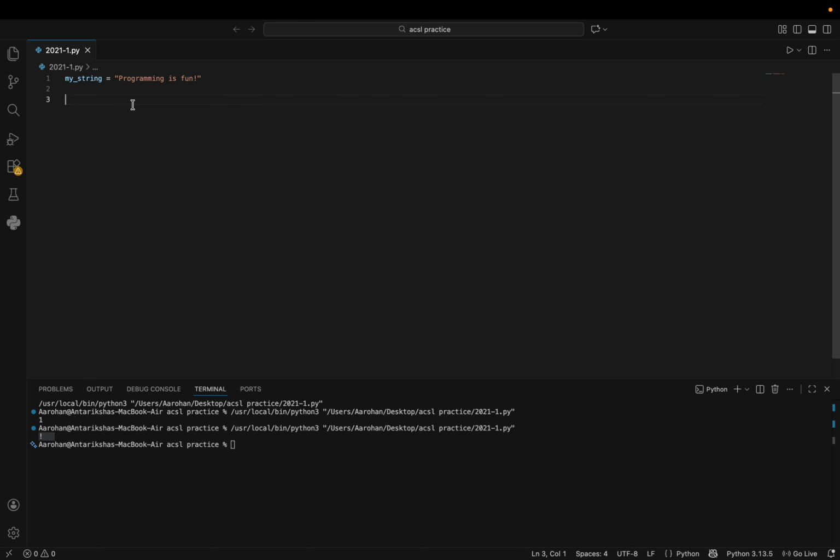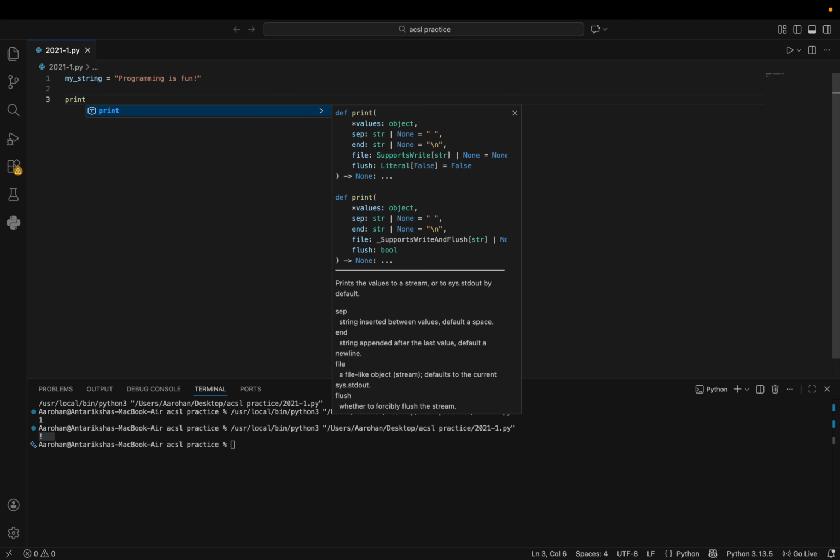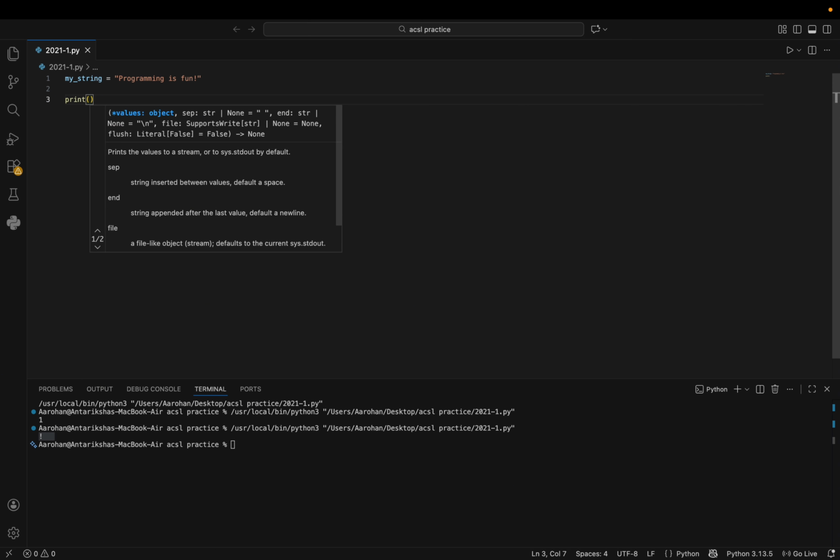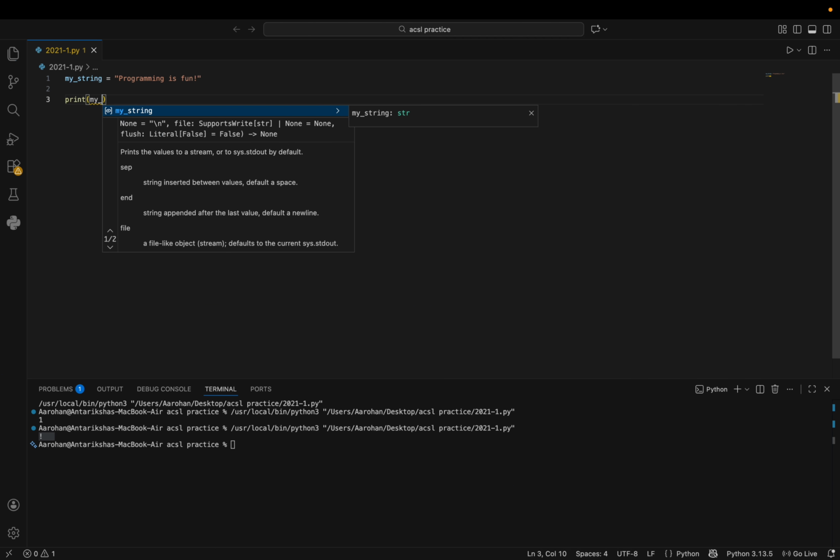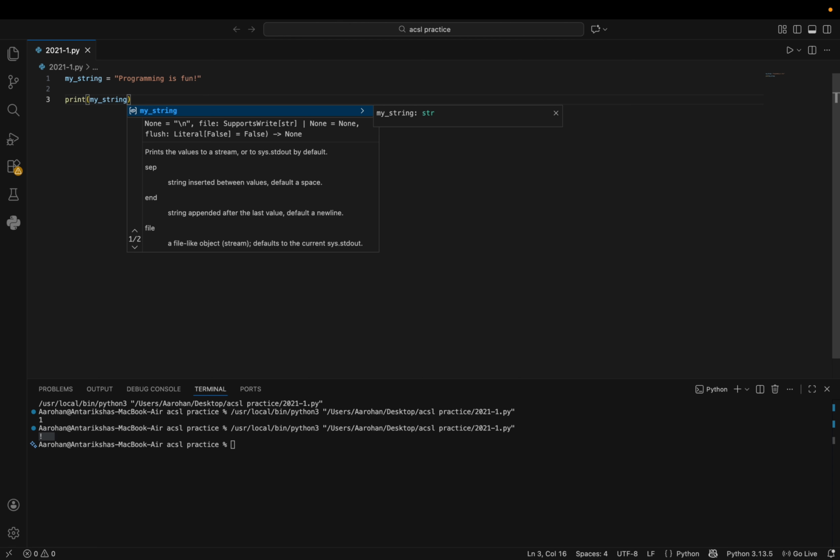Slicing is just what it sounds like. You're literally just slicing the string to take out whatever part of the string you need. The same thing can be applied to lists. You can just slice whatever items you want and extract them to use them. So let's say I just wanted to print the word programming from my string. I'm going to do my string, the starting index and the ending index.